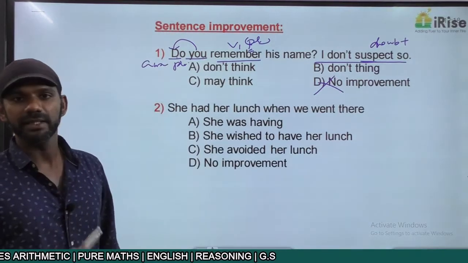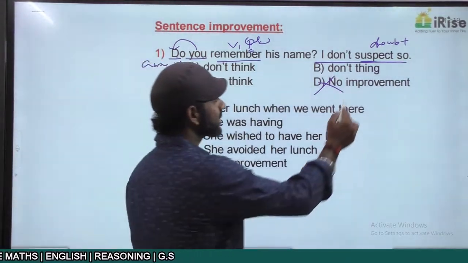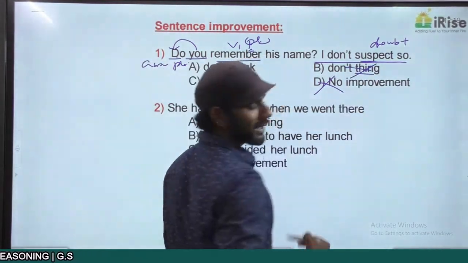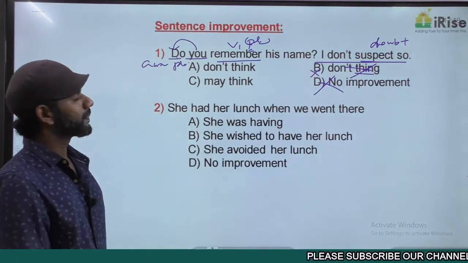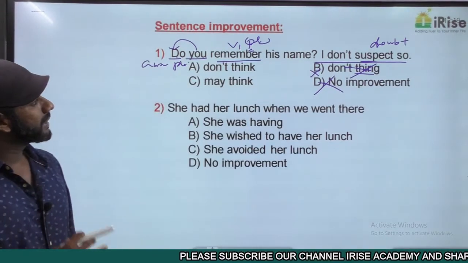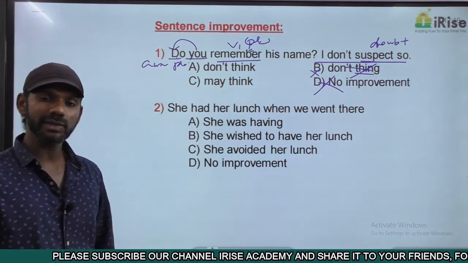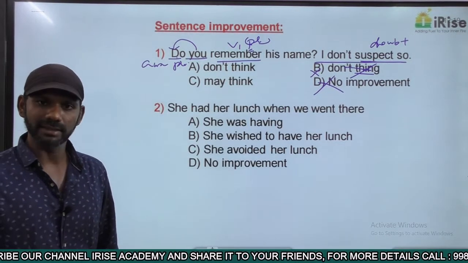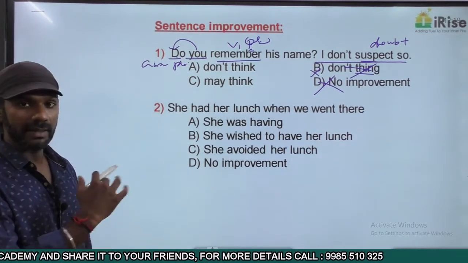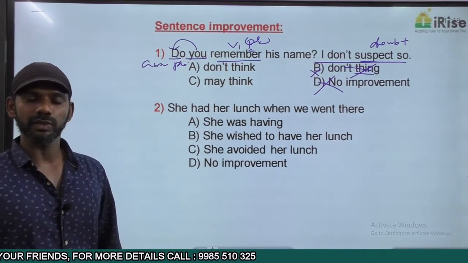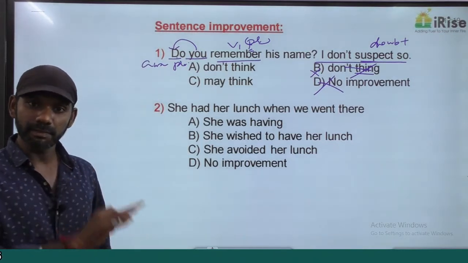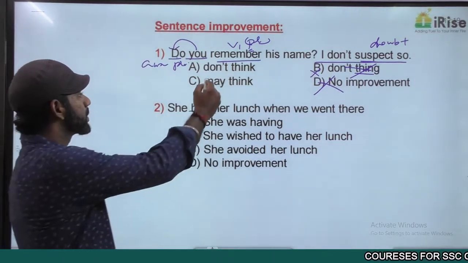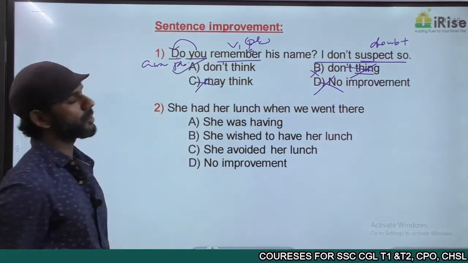Come to option B. "Don't think" is anyway a blunder, a grammatically wrong option. Eliminated. Fine. "I may think so." Now, do you remember his name? "I may think so" means it is uncertain, a possibility. Leave it. Come to A. "I don't think so" means I don't think that you remember his name. That makes sense. It fits the sentence. Option C is eliminated. The answer must be option A.